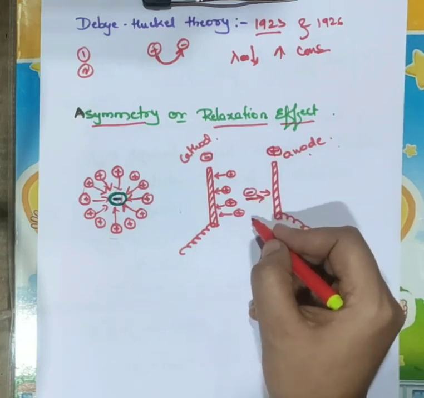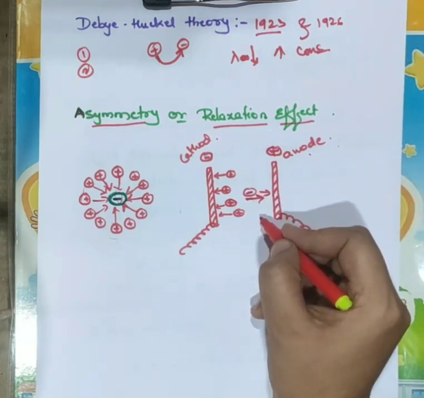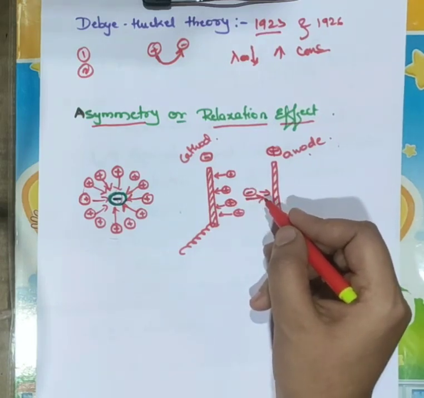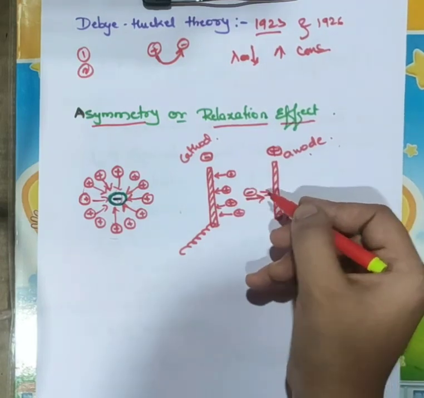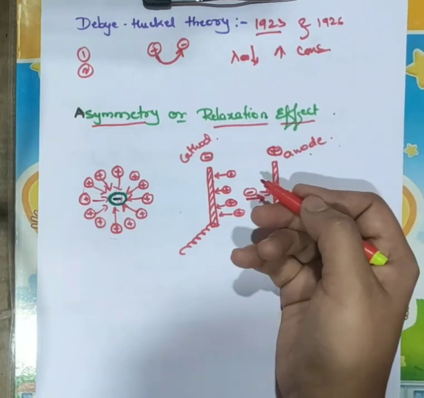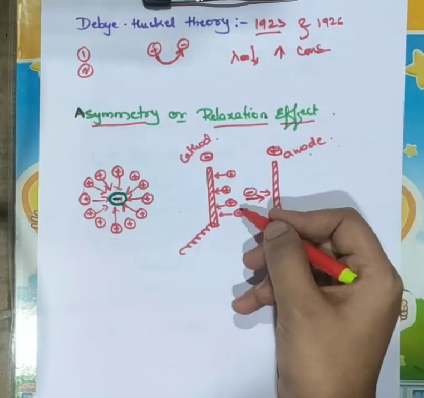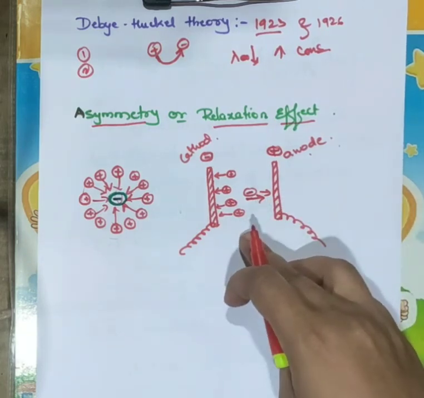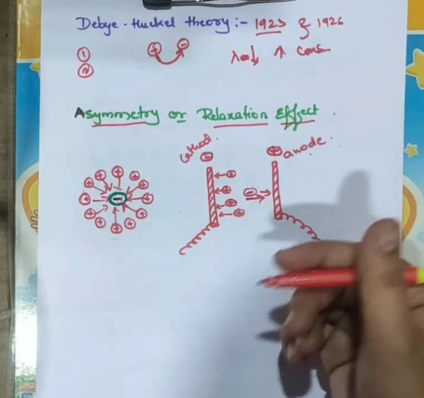So this effect is known as the asymmetric effect. Okay. So this retardation of motion, or we can say the negative ion loses its motion, this effect is called what? Asymmetric effect. Okay. So let us see what happens.